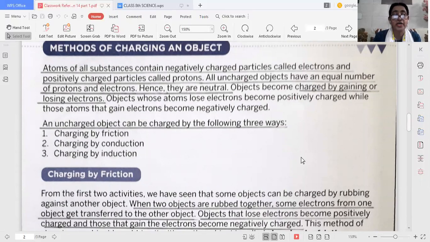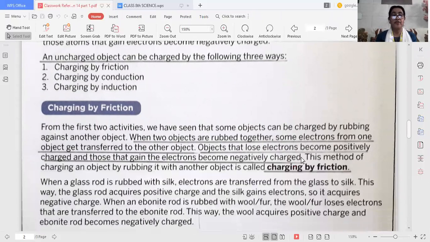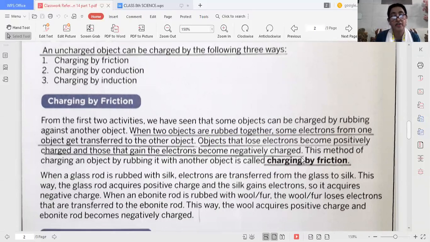An uncharged object can be charged by three methods: charging by friction, charging by conduction, and charging by induction. Now, what is charging by friction? When two objects are rubbed together, some electrons from one object get transferred to the other object. The object that loses electrons becomes positively charged, and the one that gains electrons becomes negatively charged. This method of charging an object by rubbing it with another object is called charging by friction.